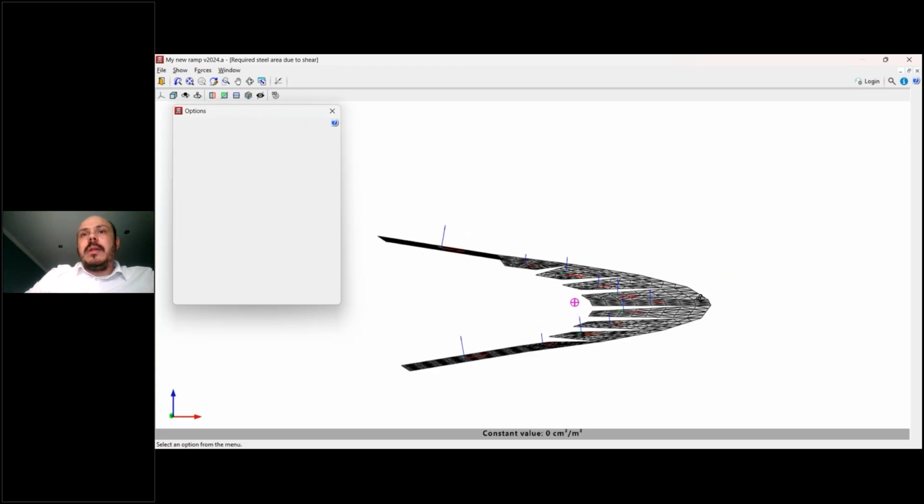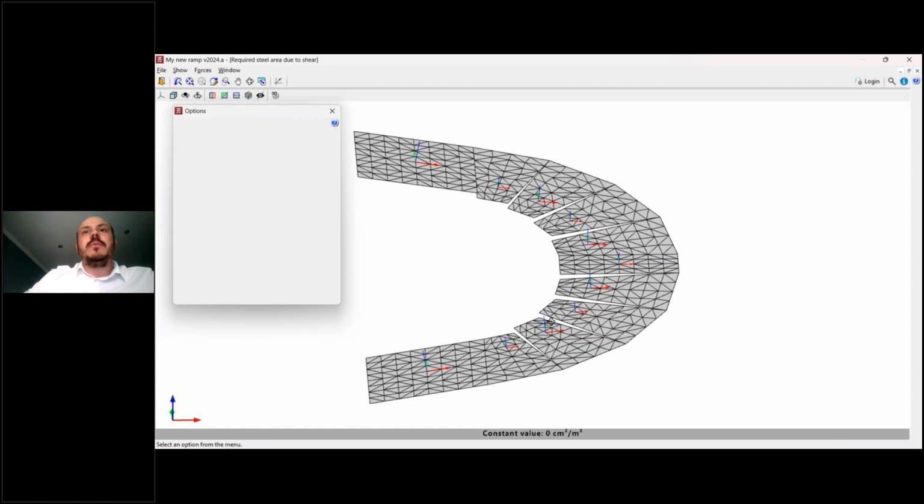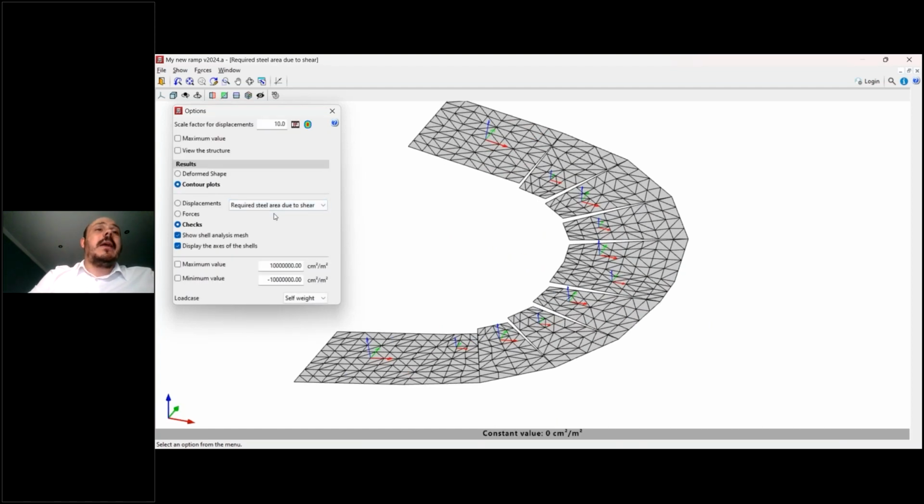In this ramp, I don't have any problem with that, so no reinforcements will be needed. But in case my ramp needed it, I could see by the scale how much steel rebar area would be needed to guarantee the safety of the structure, and then I should provide these reinforcements in the places where I see in this graph.